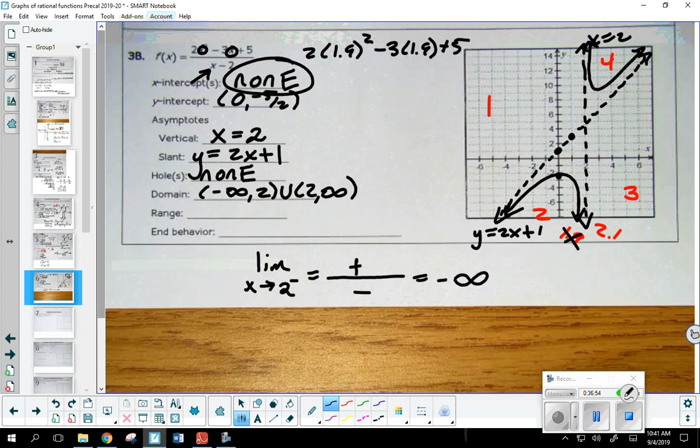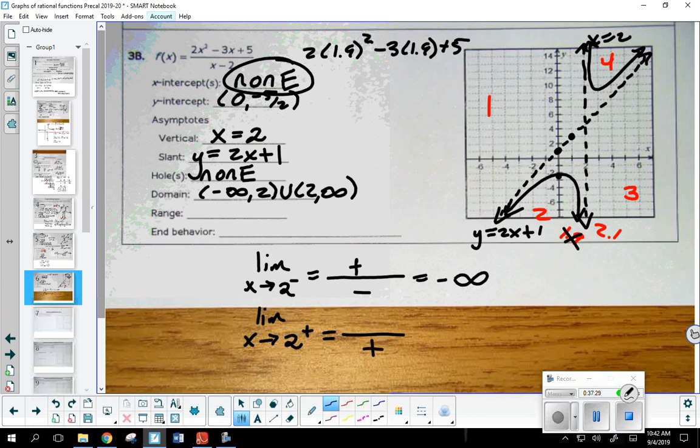Let's go ahead and do that analysis. So I took care of the 1.9. What happened on the right side of 2? Did it curve up or did it curve down? Curved up, so I should be getting a positive infinity, right? So let's see if that's what happens. The limit as x approaches 2 from the right. So what did I choose to the right of 2? 2.1. I'm going to plug those in just like I did before. I'm going to mimic the groups I have with signs. Let's start with the easy one. What's a 2.1 minus 2? That's definitely a positive.